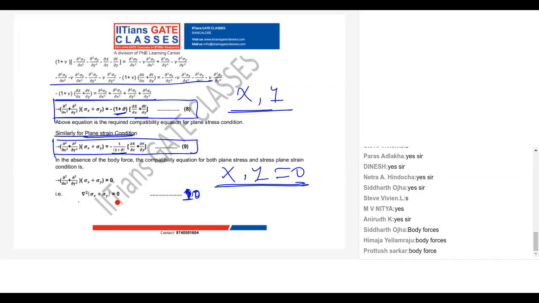what you'll have? Your equation will become ∂²(σx + σy) = 0. Is this clear?